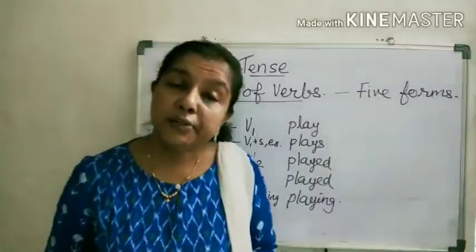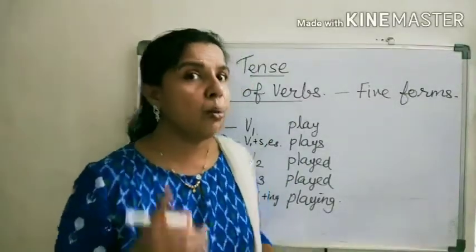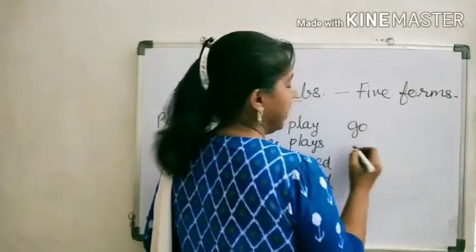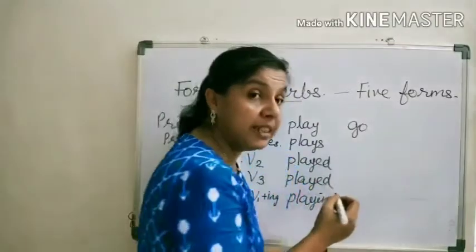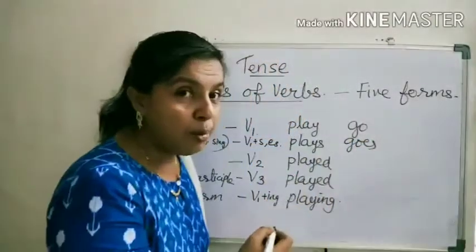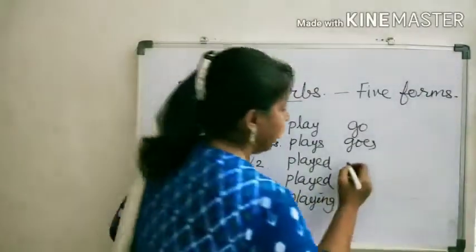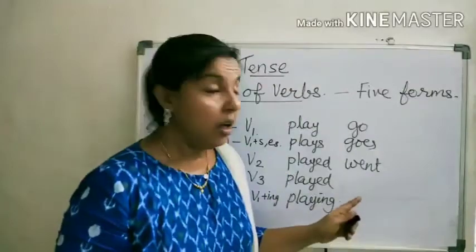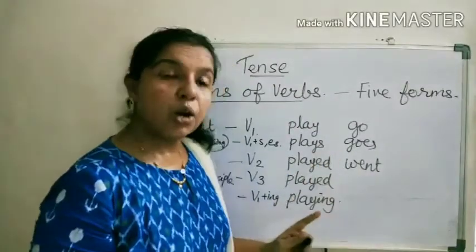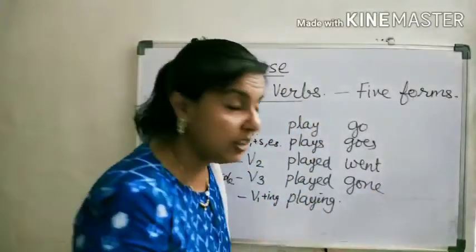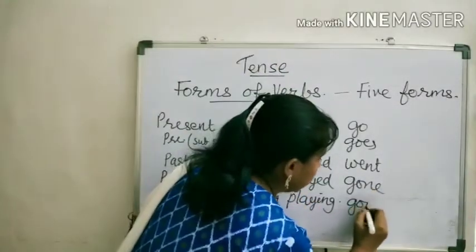Okay, let us see one more example. The present form of go is go, and if the subject is singular, then goes. The second form of the verb go is went. The third form of the verb go is gone, and the ing form is going.